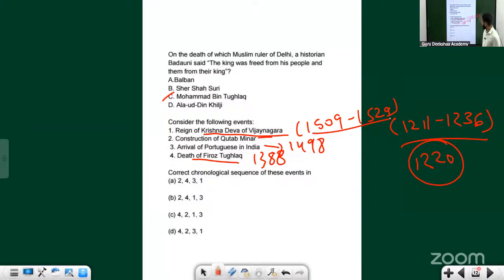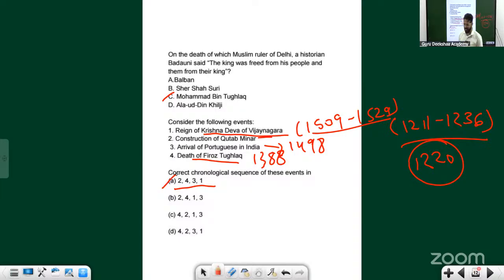So two, then death of Firoz Shah, four; then arrival of Portuguese, three; then reign of Krishna Devaraya. What should be the answer? Which option? 4, 3, 2, 4, 3, 1. That is option A. Can you understand?